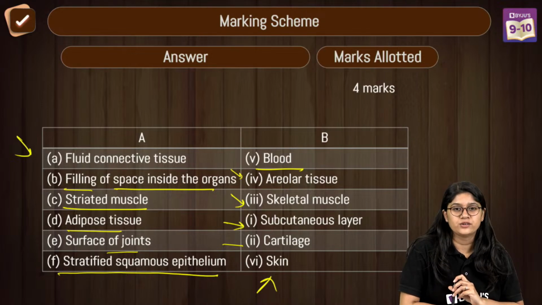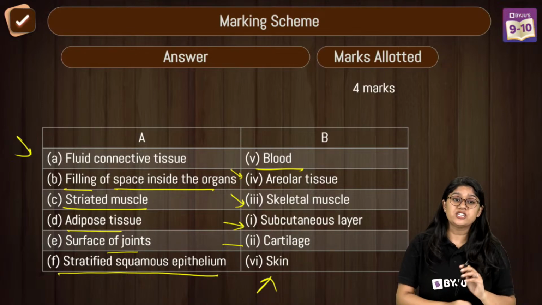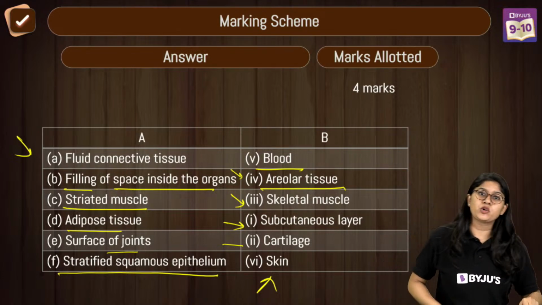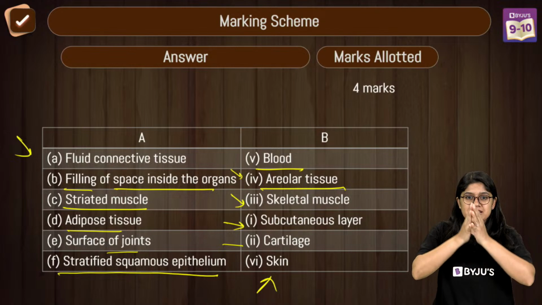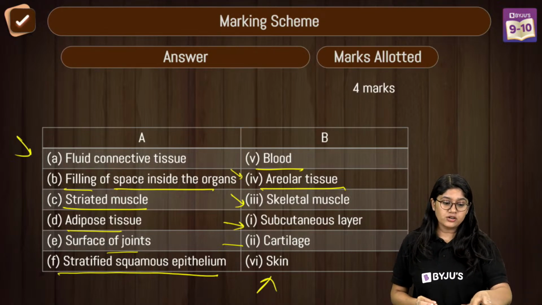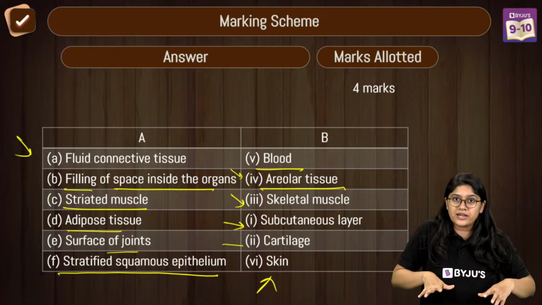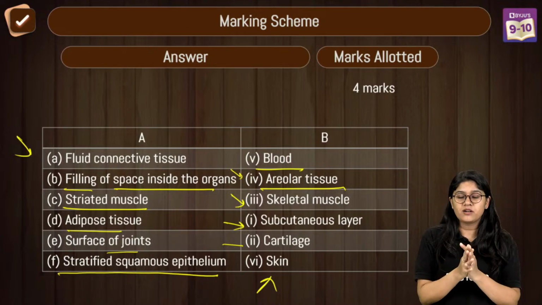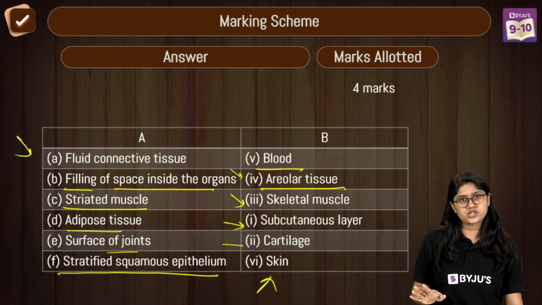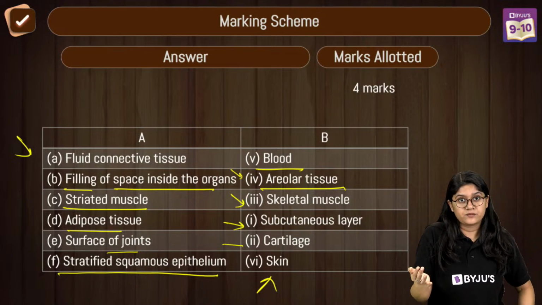Very good. So the difference between the adipose and the areolar tissue is that adipose tissue is about the fat, it has the fat cells. Areolar tissue is present throughout the body, in the most amount, and it actually helps in repairing. So there are two differences.